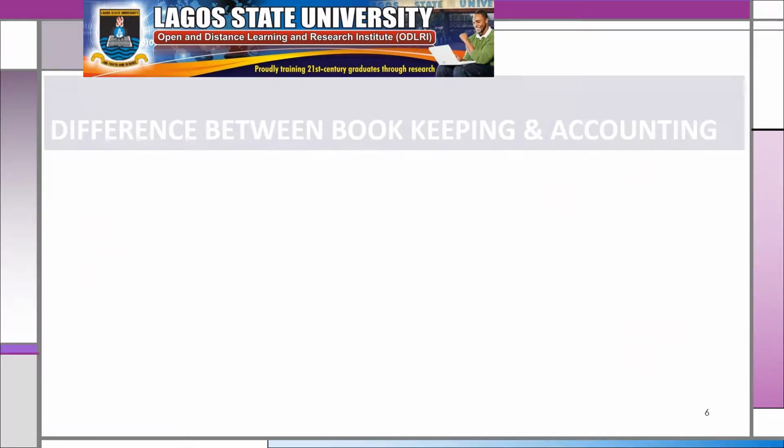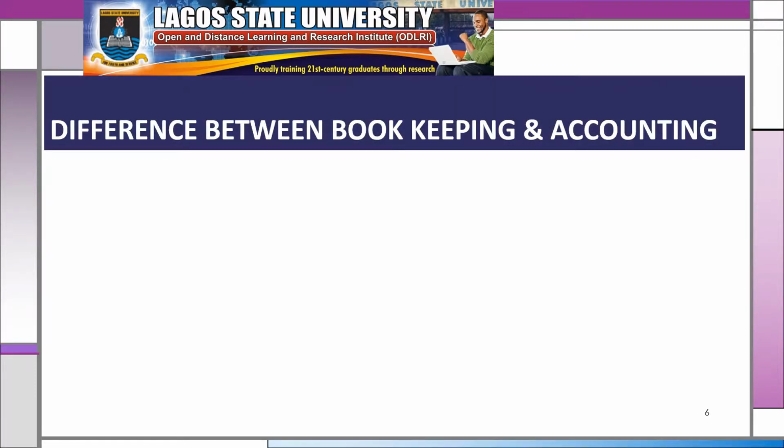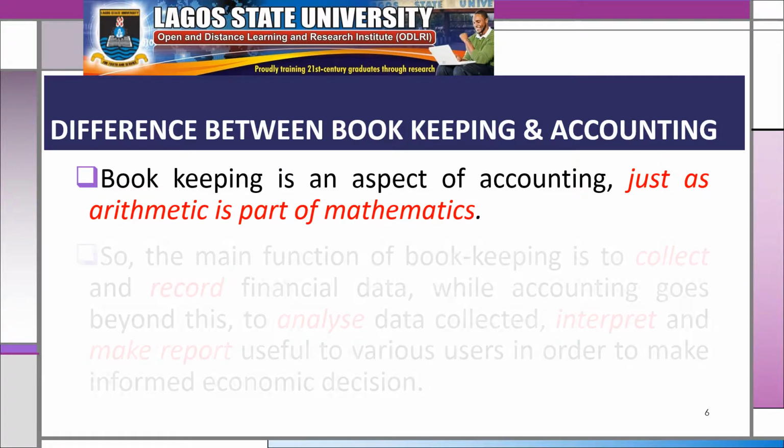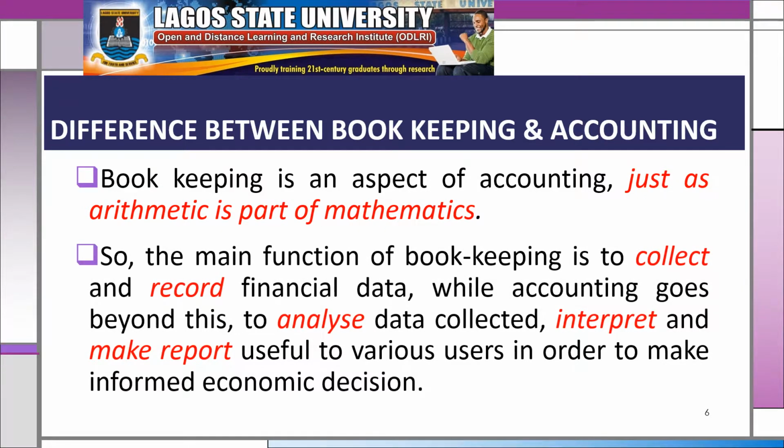Between bookkeeping and accounting, bookkeeping is an aspect of accounting, just as arithmetic is part of mathematics. Like we said earlier, the person that performs the function of bookkeeping is known as a bookkeeper. The requirement for somebody to be a bookkeeper might just be a school certificate holder, whereas in the case of accounting, you need something higher than that. So the main function of a bookkeeper is to collect data and record that financial data.